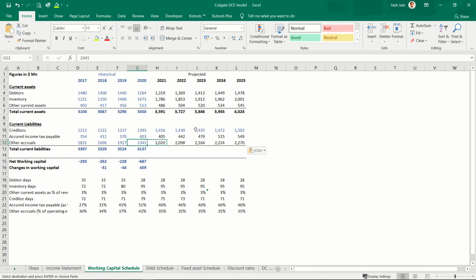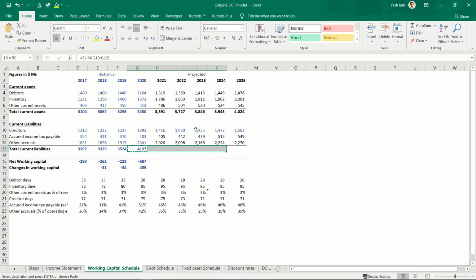Okay, so this reflects my story, right? I cannot keep on delaying certain essential payments of rentals, employee salaries, etc. So these accruals have come down immediately and then remained at a stagnant level.